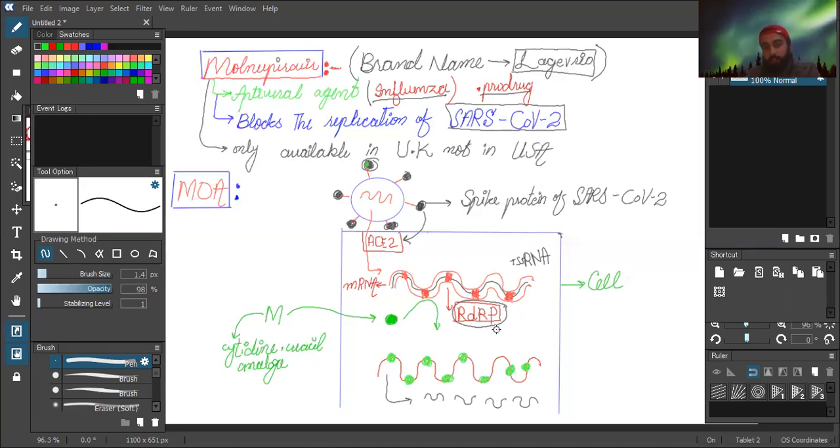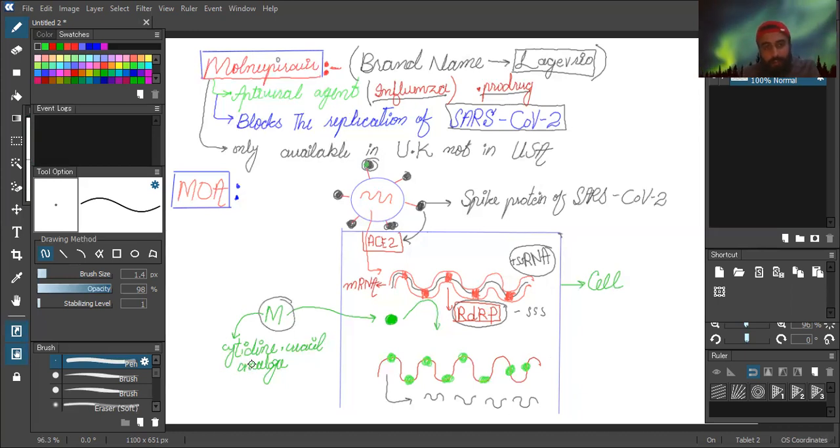What is meant by RDRP? The abbreviation of RDRP is RNA-dependent RNA polymerase. And what is the function? The function of RDRP is that it converts this positive strand RNA into the negative sense RNA. And after the synthesis of this negative strand RNA, a new RNA is formed. And how molnupiravir is going to affect the synthesis of the newly formed messenger RNA, we will be discussing.